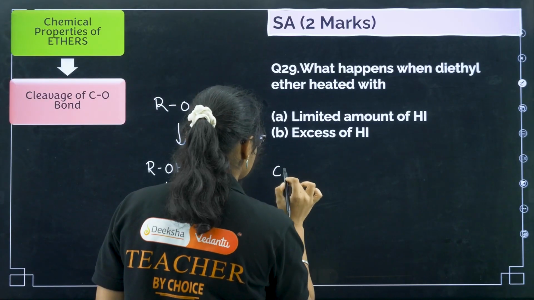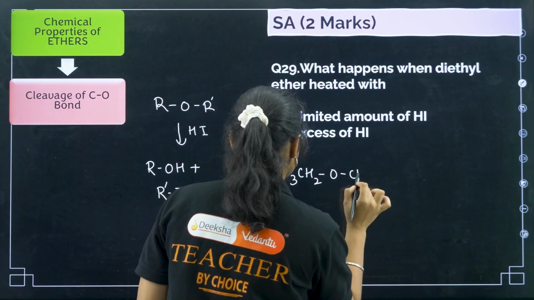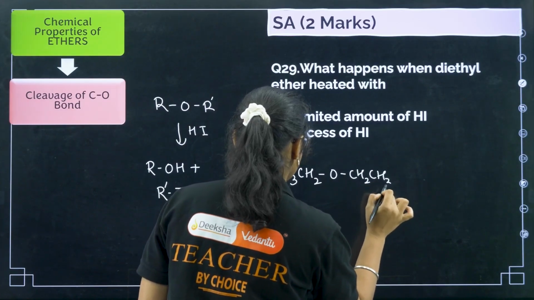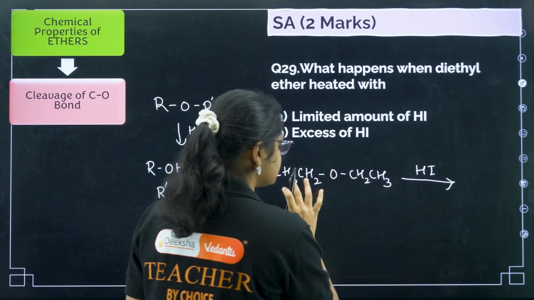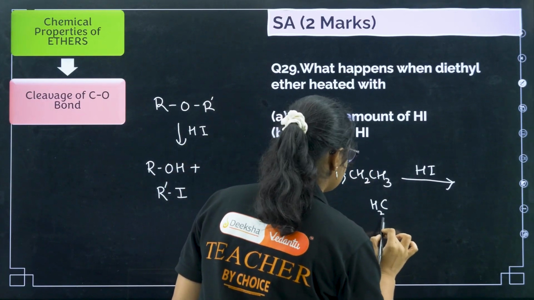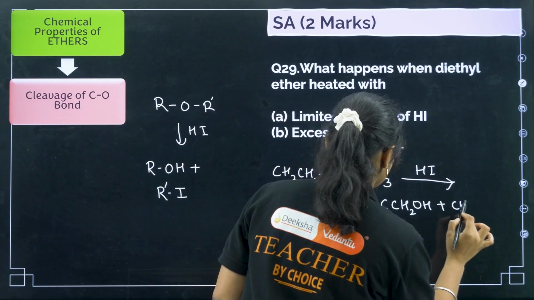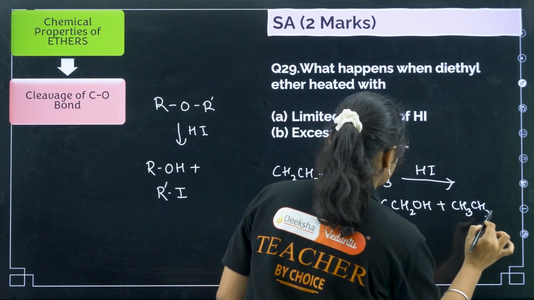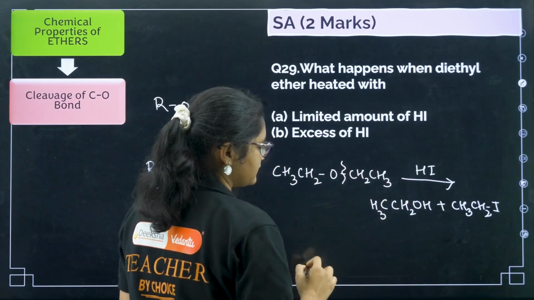Diethyl ether, that means you have CH3CH2OCH2CH3, and when you treat it with HI, because both sides are the same, it doesn't matter, you can break any side and you will get CH3CH2OH plus CH3CH2I. Now if you treat it with excess of HI, then what happens?